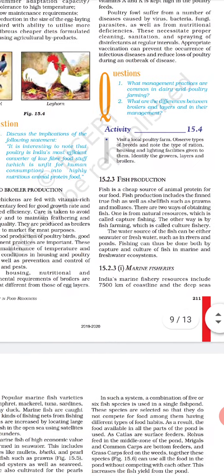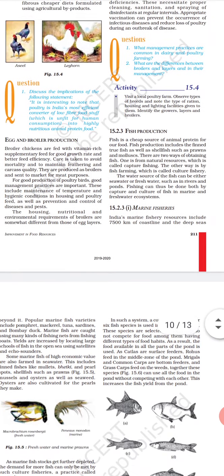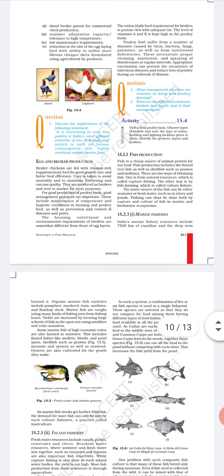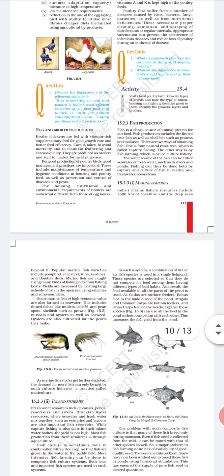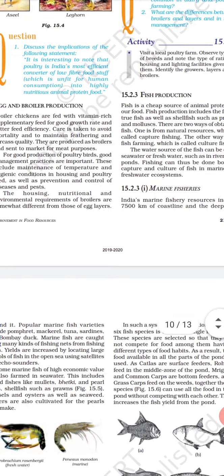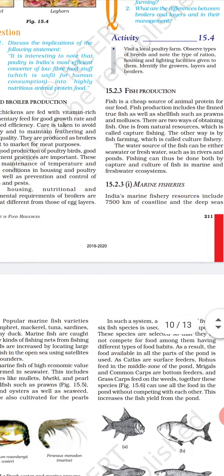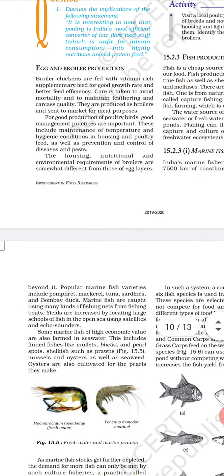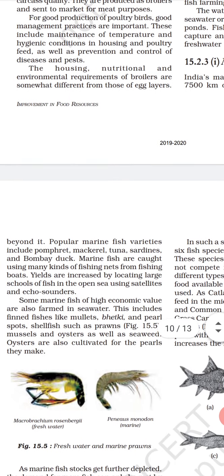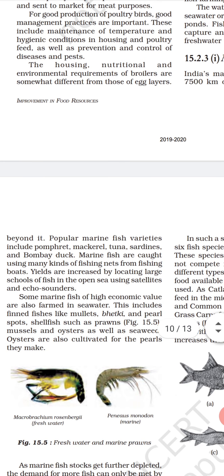Okay, so we have two types of fisheries, marine fisheries and inland fisheries. So first, what do you mean by marine fisheries? So India's marine fishery includes 7,500 km of coastline and the deep seas beyond it. So the popular marine fish varieties include mackerel, tuna, sardine, Bombay duck. These are the marine fishes. They are caught using many kinds of fishing net from the fishing boat.